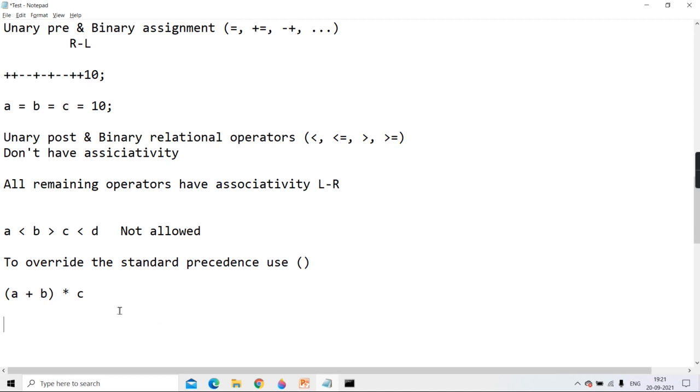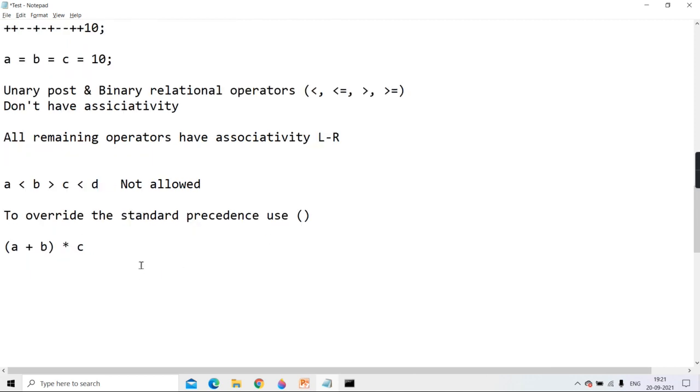Right, guys? And only one last point, so that the topic of operators is clear, then we can start discussing each operator one by one. So one by one we will take arithmetic, then assignment, then relational, all I'll tell you, don't worry. Bitwise, whatever are there in Java. So to override the standard, I hope you got it.